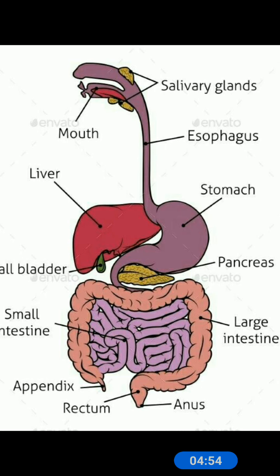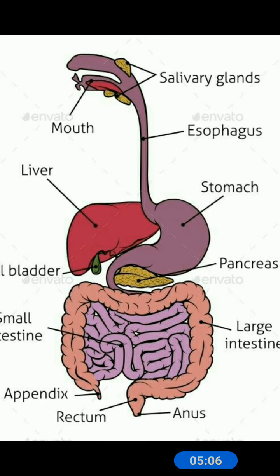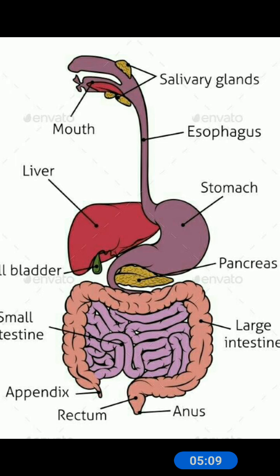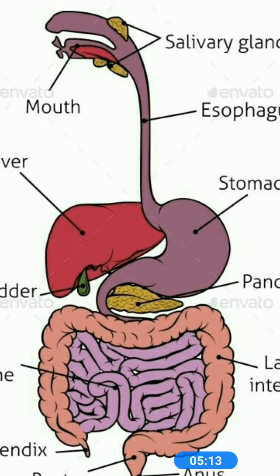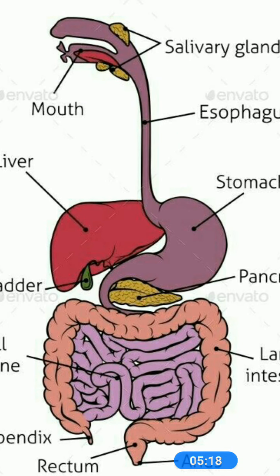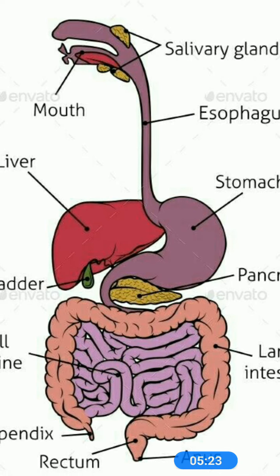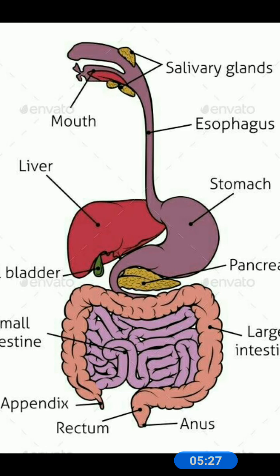And the food is digested by a group of organs that form your digestive system. What are the group of organs that form your digestive system, children? Here, the food is first chewed well by your teeth in the mouth. Here is the mouth. First, what happens to the food? What do you do with the food? You take it inside your mouth and then you chew well with the help of the teeth, and then digestion starts here. The chewed food is swallowed.